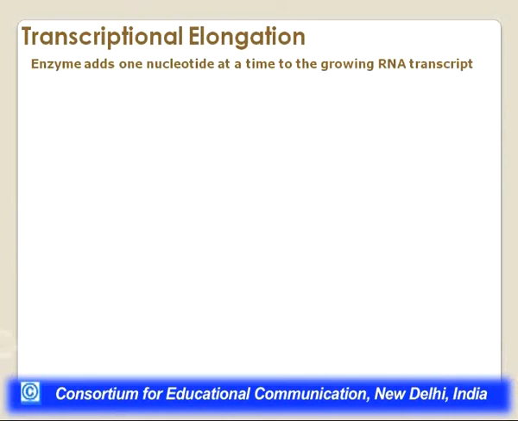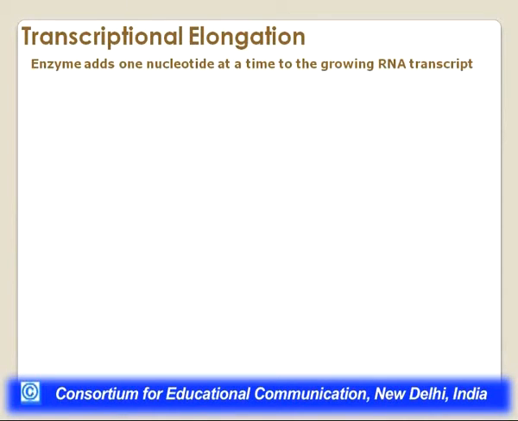So now we come to transcription elongation. Now the elongation, as I again said, the enzyme adds one nucleotide at a time to the growing RNA transcript. So the DNA-RNA hybrid length remains constant.